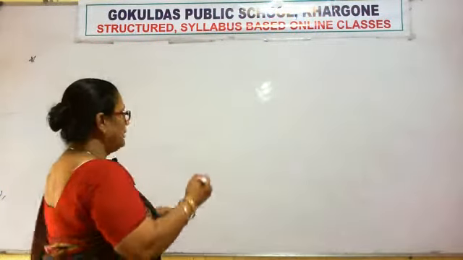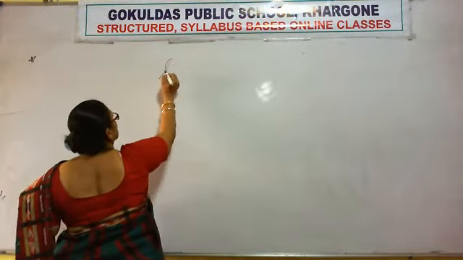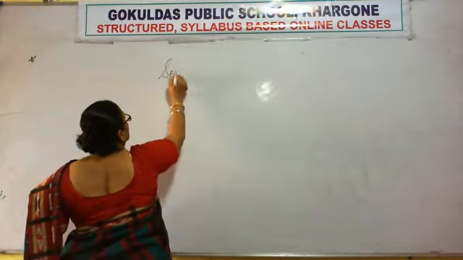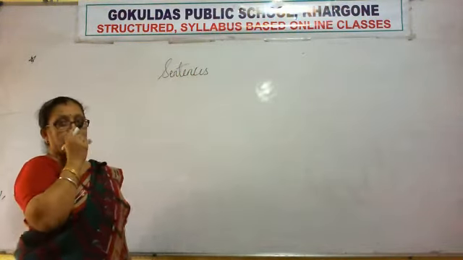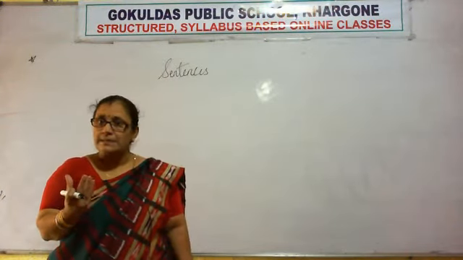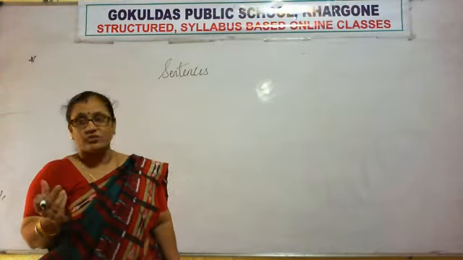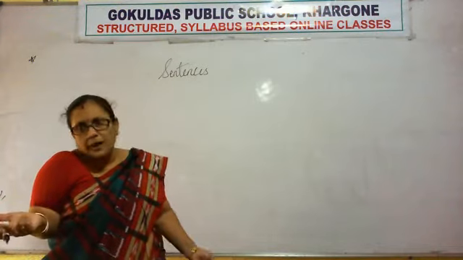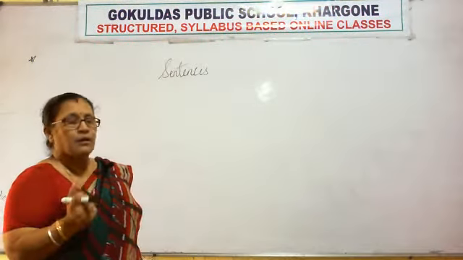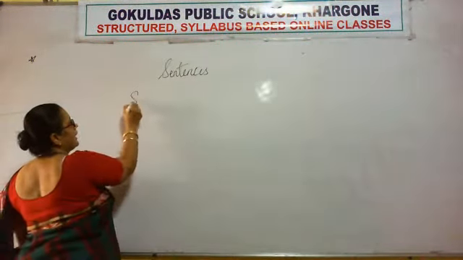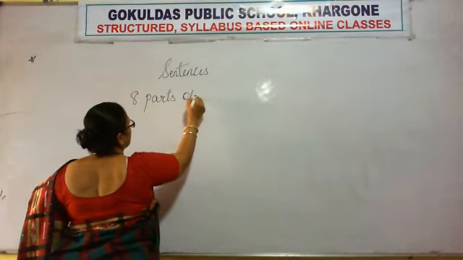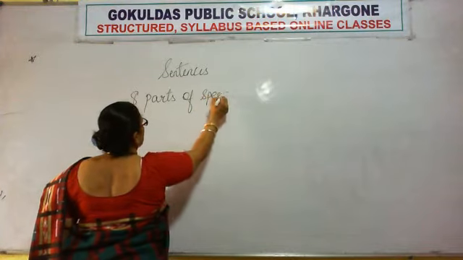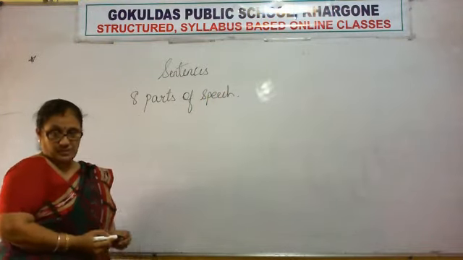First of all, a sentence is made up of 8 parts of speech. Now, what are these 8 parts of speech? You may be thinking, right?